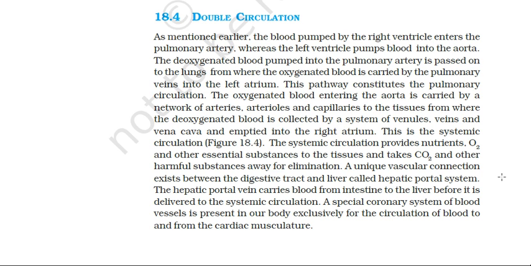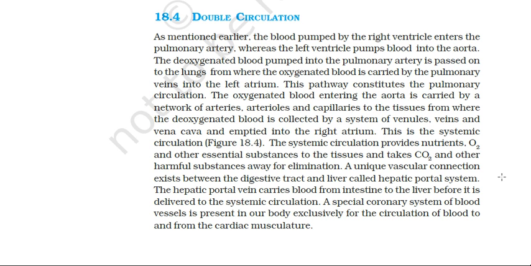This is pulmonary circulation. Every organ has its own arteries and veins. Arteries become thinner, they form arterioles, and then capillaries. Arterioles and venules form capillaries, very fine, one-cell-thick-walled blood vessels, where the exchange of materials takes place.